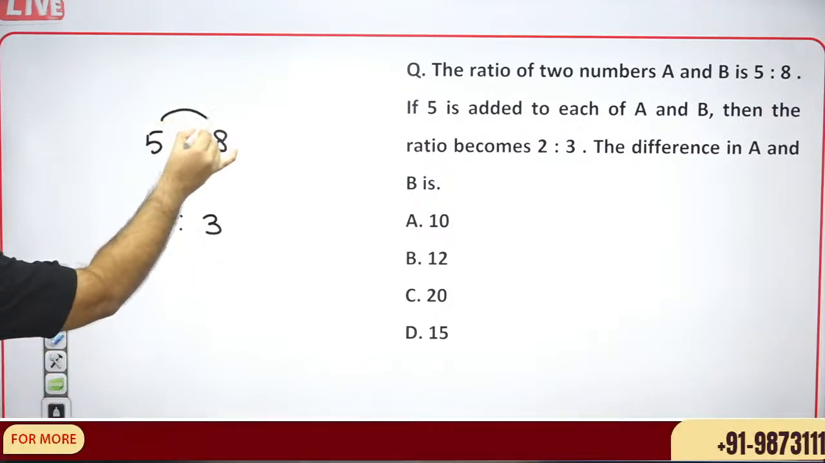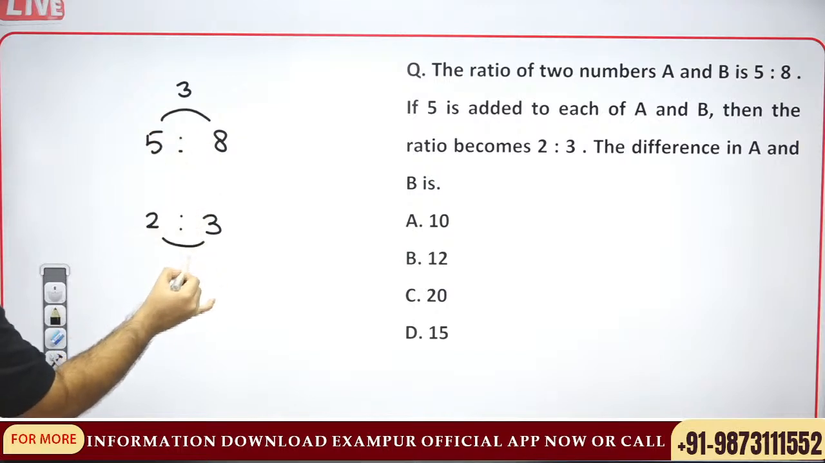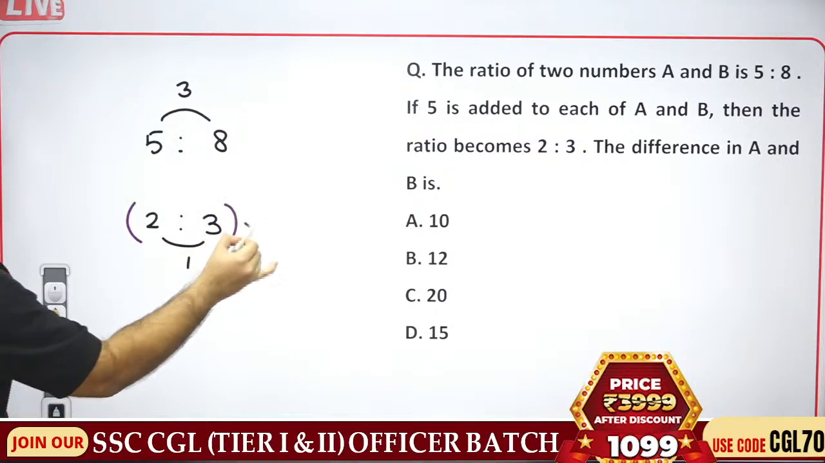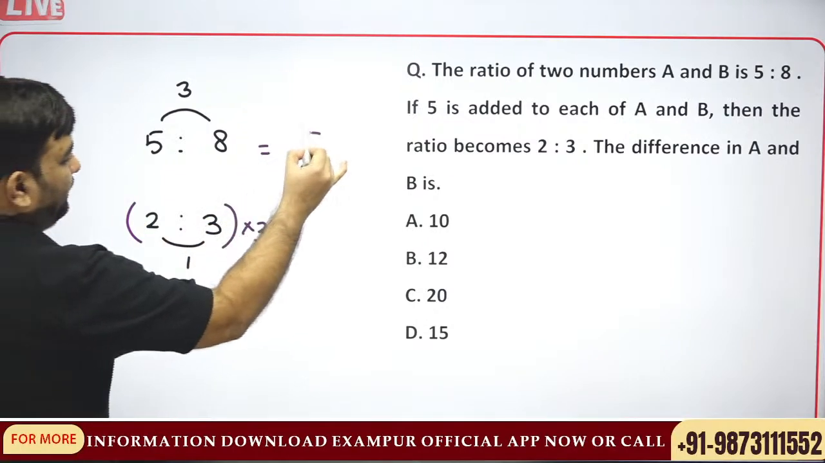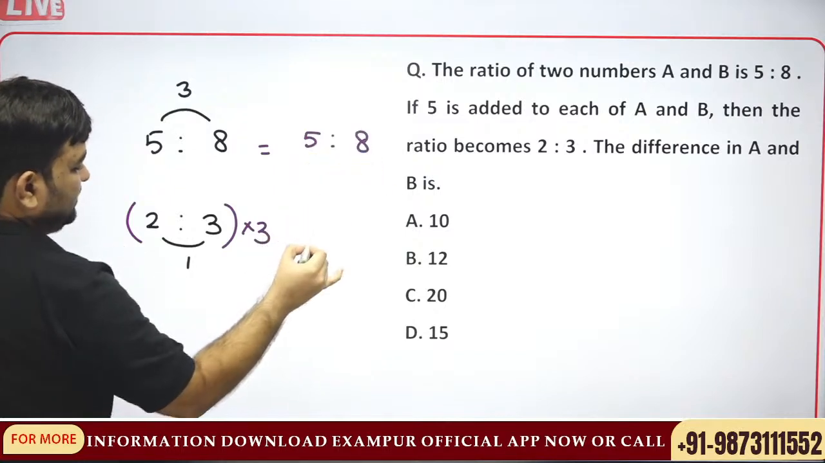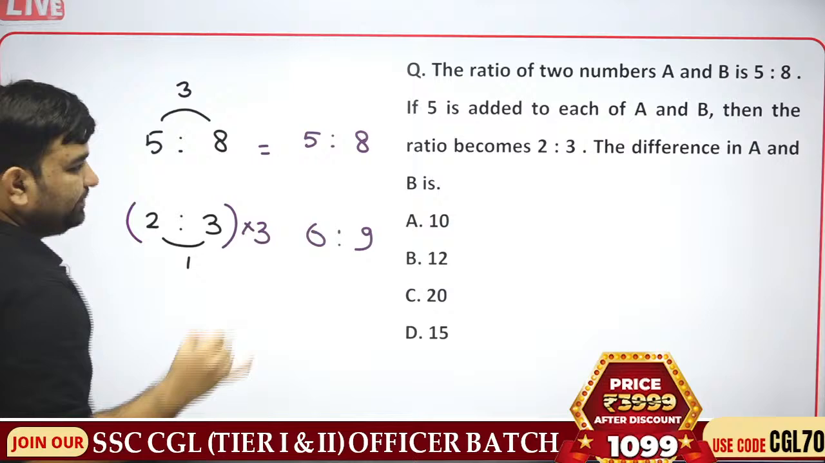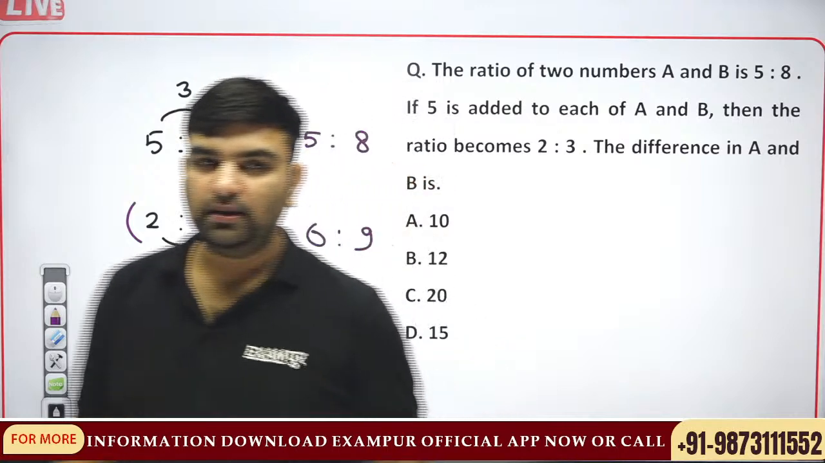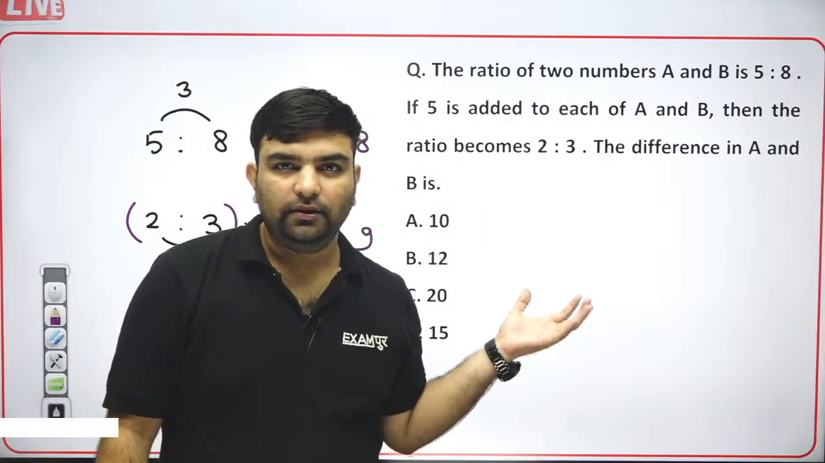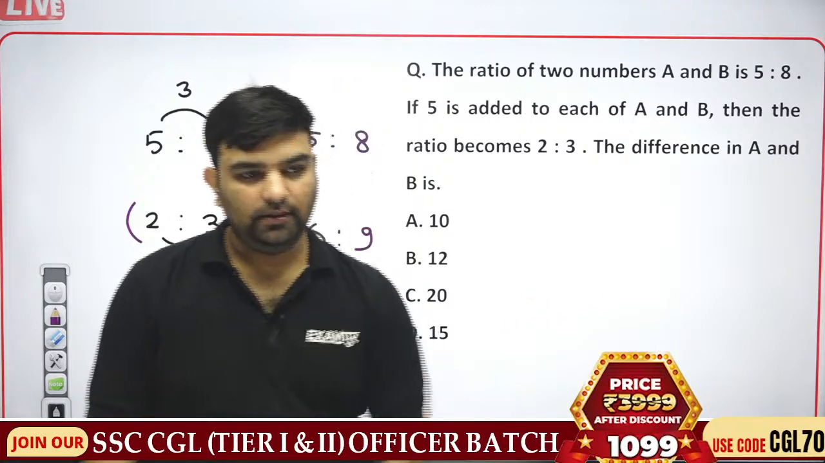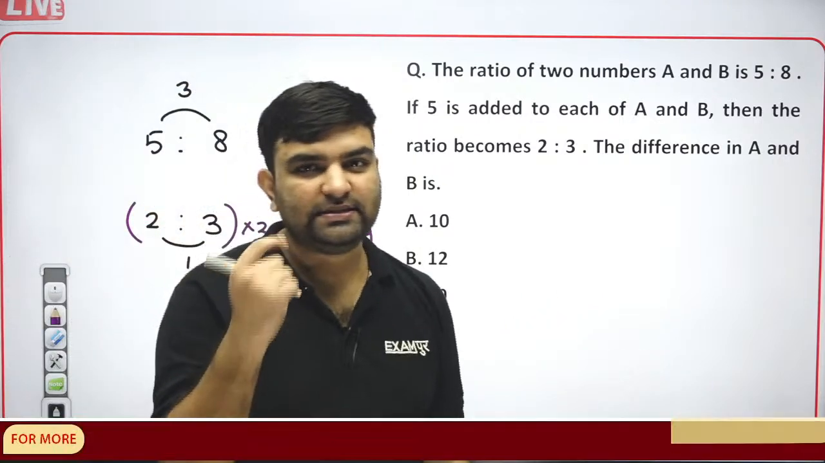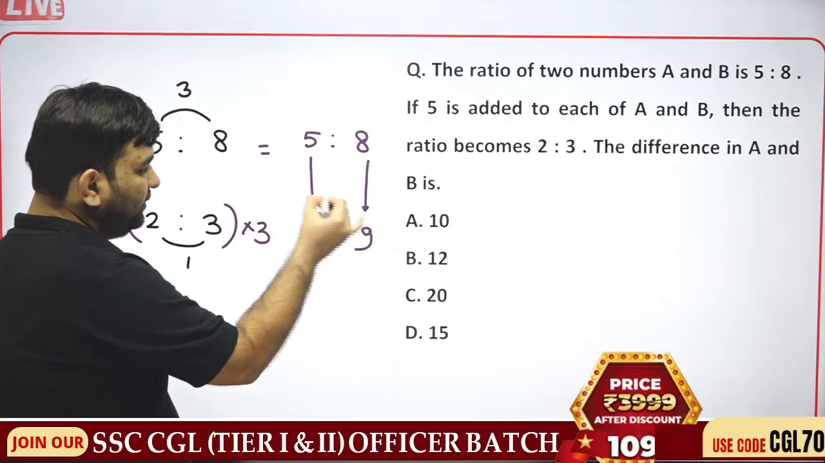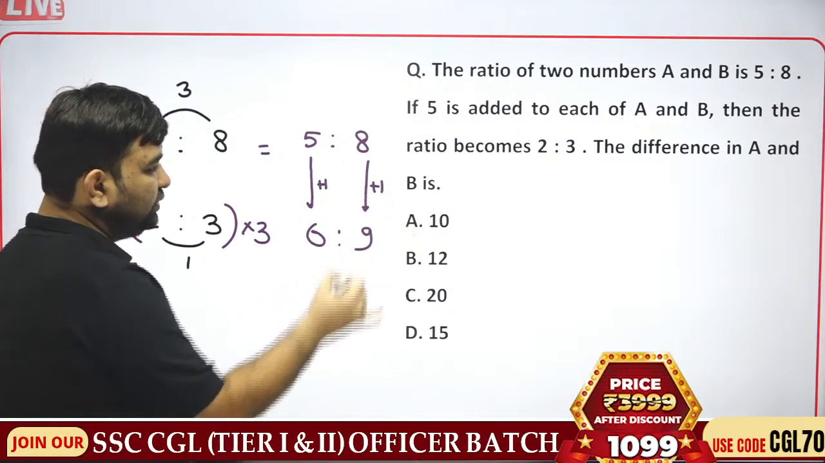Make the difference equal. Here it is 3, here it is 1. So multiply by 3. The new updated ratios will become 5:8 and 6:9. These are balanced ratios. When you look closely, you will find that both of them are increasing by the same amount. This one is increasing by 1, and this one is also increasing by 1.